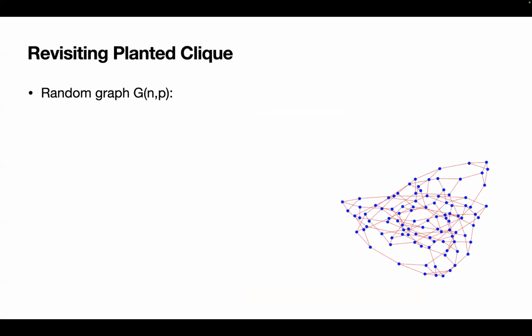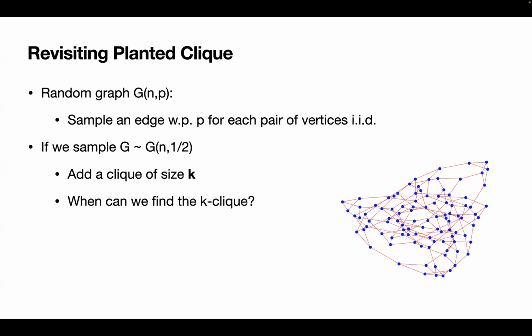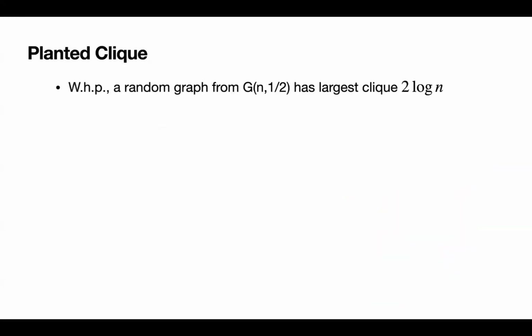In this work, we consider the random graph G(n,p), the graph distribution in which we sample each edge with probability p, IID. If we sample a graph from G(n,1/2), each edge appears with probability 1/2, and add a clique of size k. The planted clique question asks when we can find the planted clique. This has been studied since the 80s, and here's what we know.